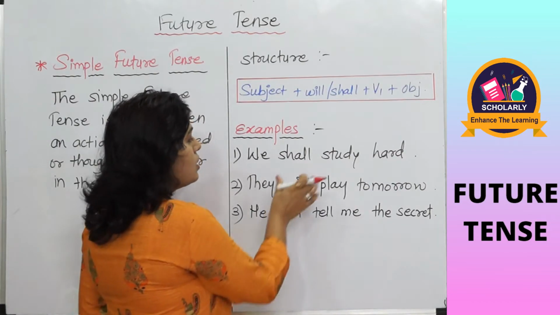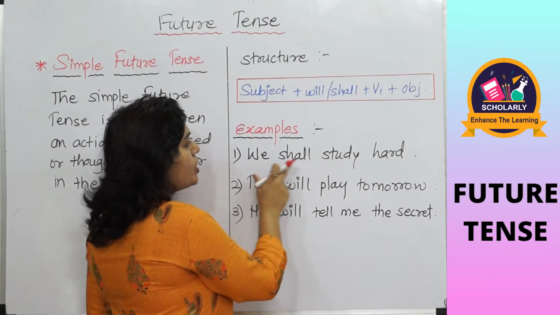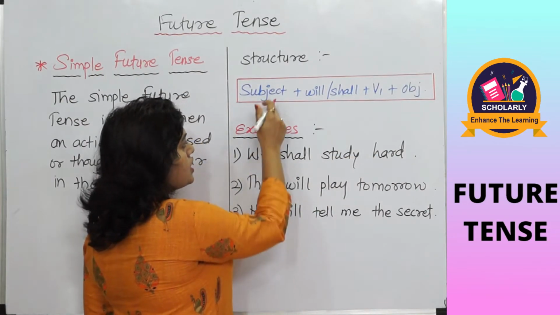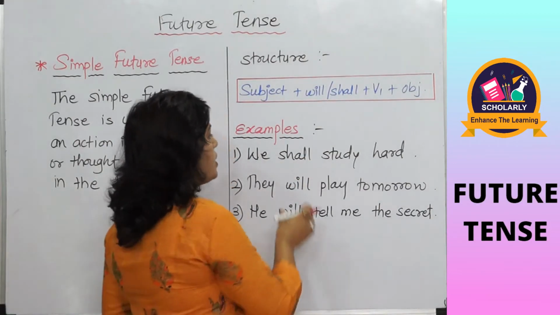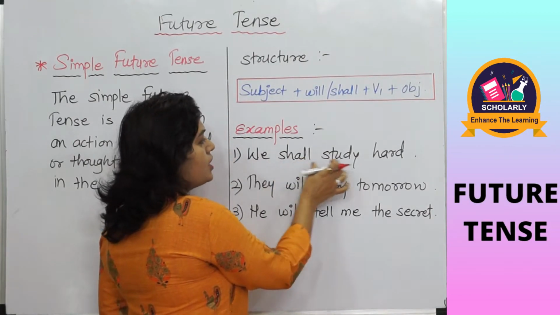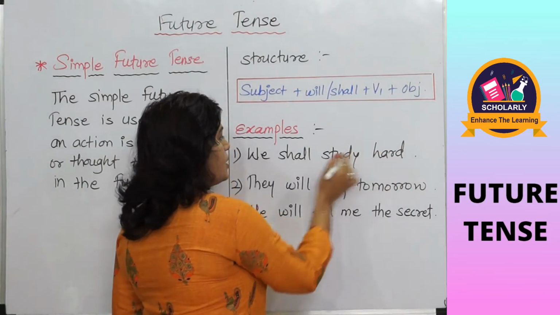Look at the verbs or look at the structure of these sentences. We shall study hard. We is the subject. Will or shall. From will or shall we have taken here shall. We shall study, study is the first form of verb, hard.